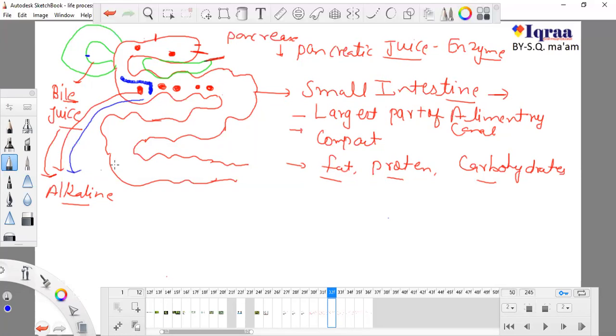When the bile juice comes in contact with the food material, the food material converts to an alkaline medium, and now the juice or the enzymes secreted by the pancreas can work very properly.